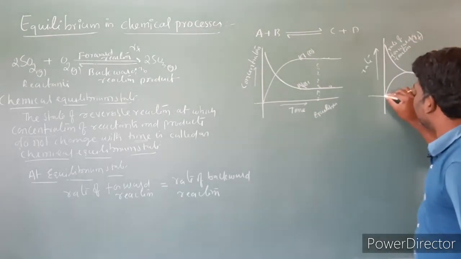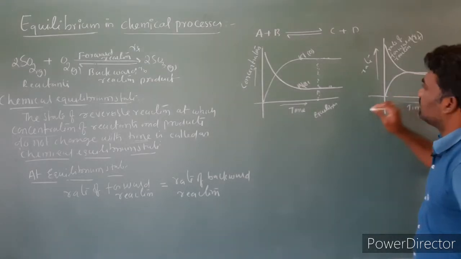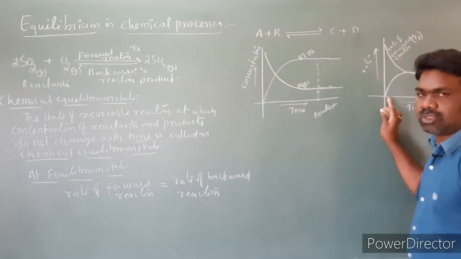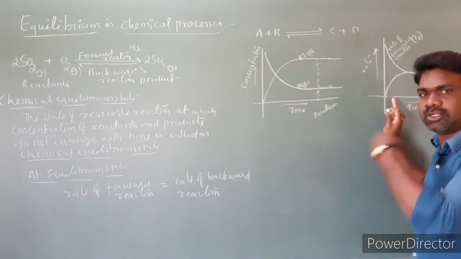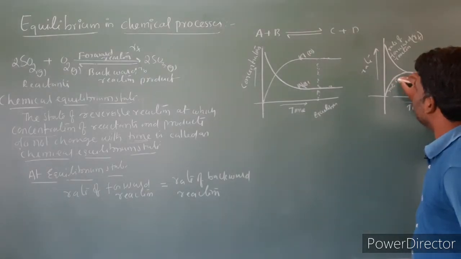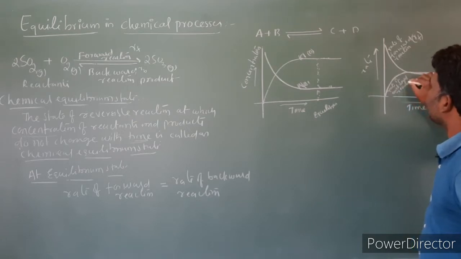And this is products converting into reactants. Initially products concentration is 0. After formation of the products, products are converting into reactants. So this is the rate of backward reaction, which I am labeling as RB.